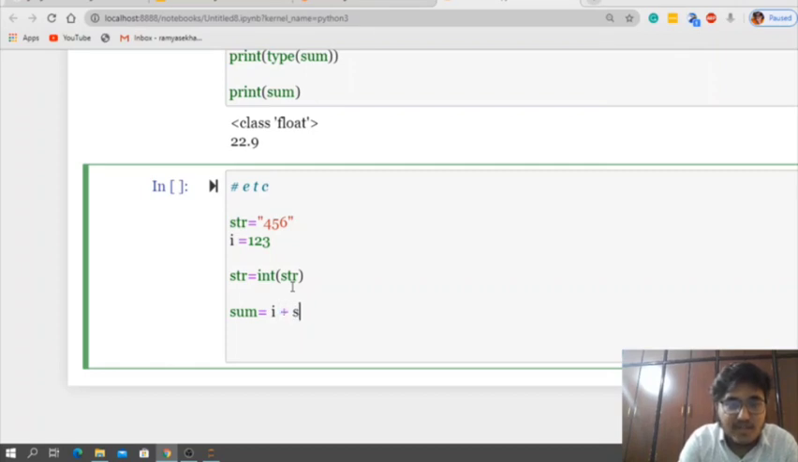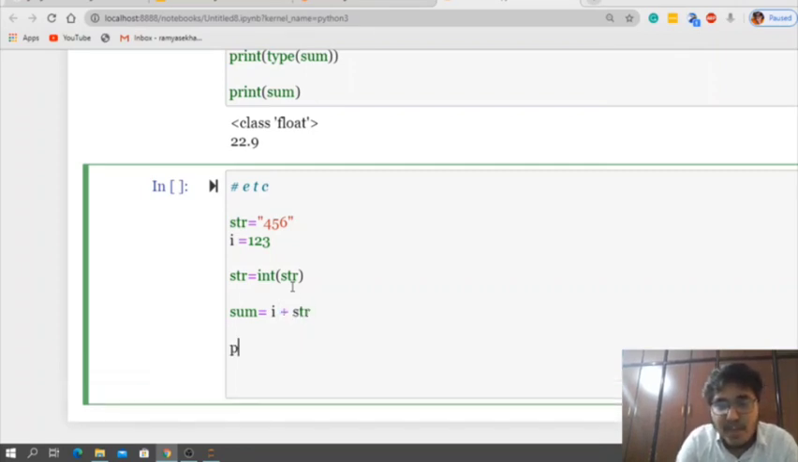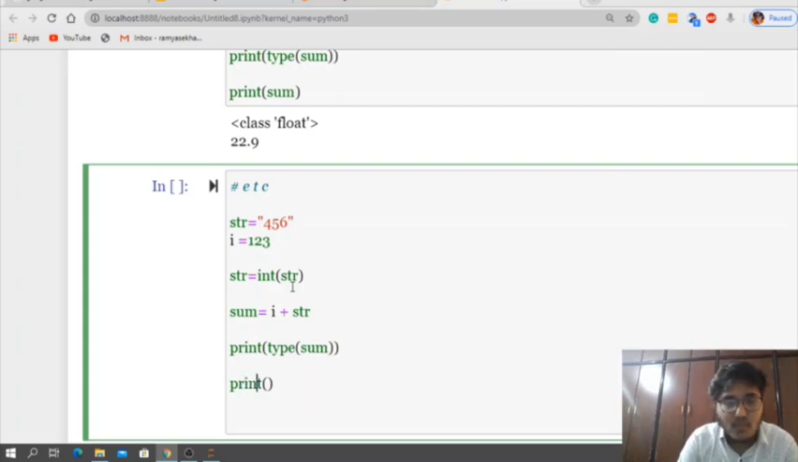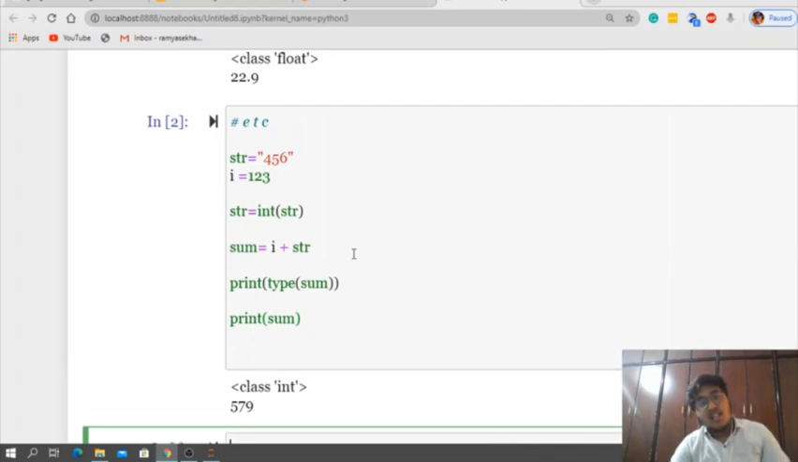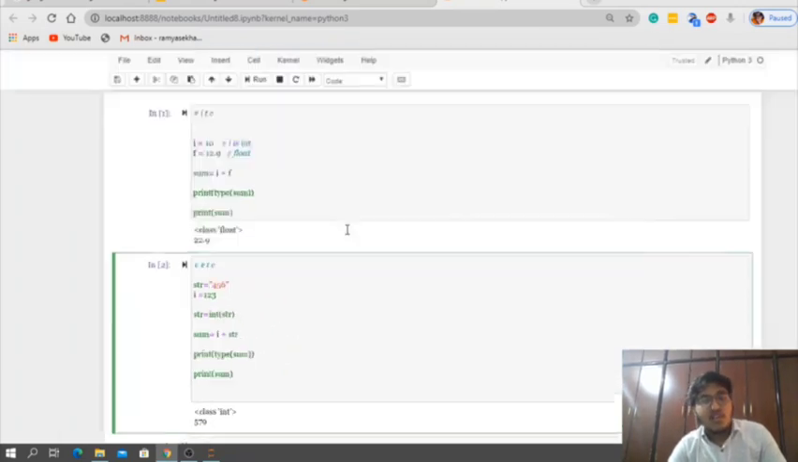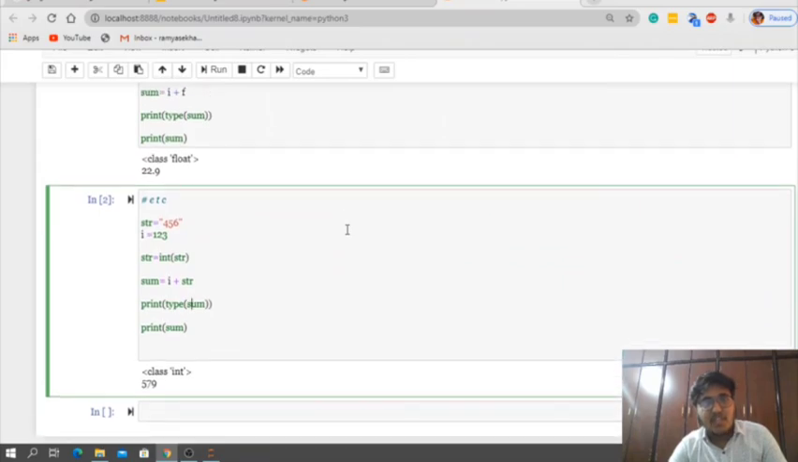If I print the sum and its type, what is the type of sum? It is automatically an integer, and I also print the value of sum. See here, I have converted the type of str to integer, then added and printed. The sum type is integer. This is about implicit type conversion and explicit type conversion.